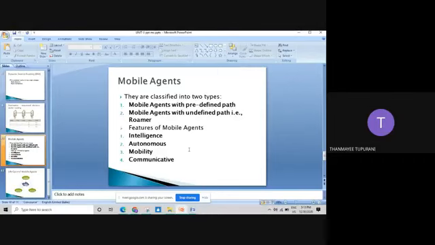Suppose we take the same example from your first unit. If a home network has a home agent, there will be a node. If a node moves from one network to another network, that node should give some specification saying that it is moving from this location to another location, so that the home agent looks after everything.